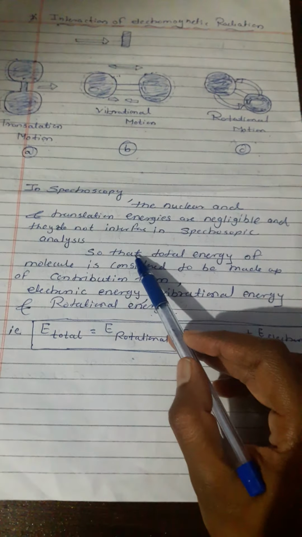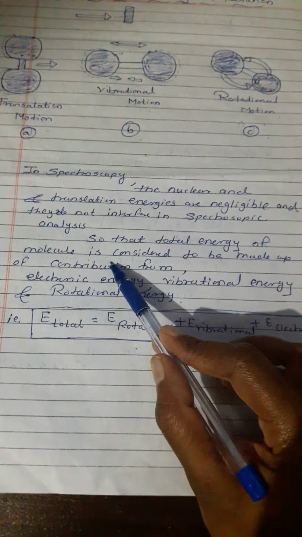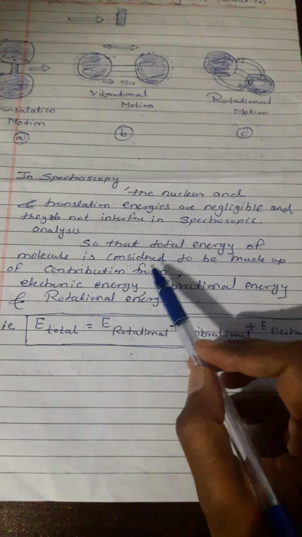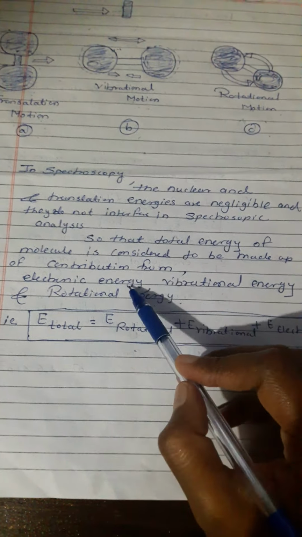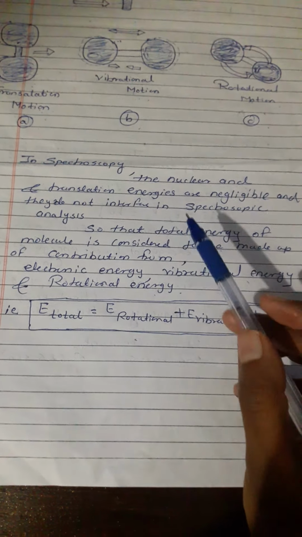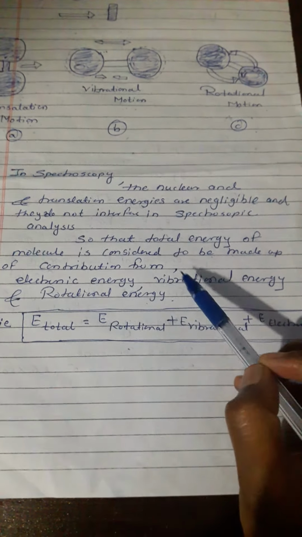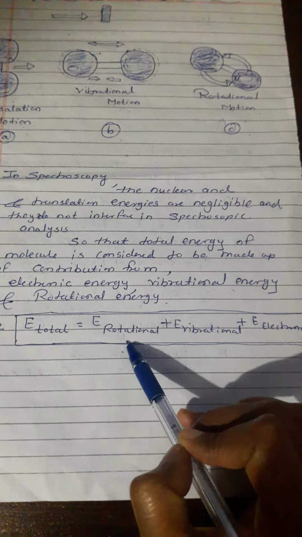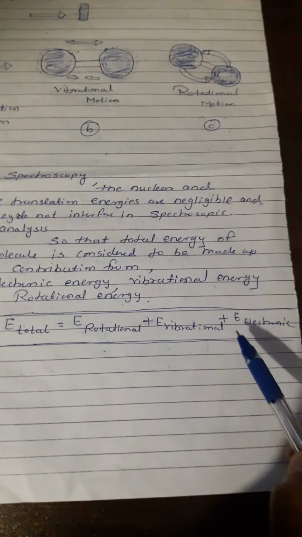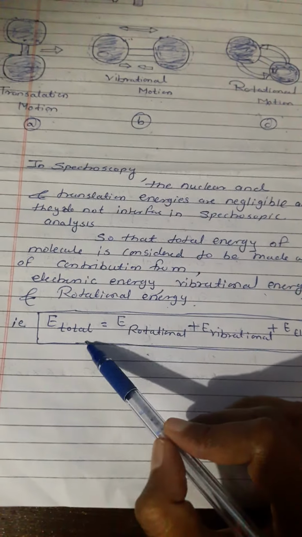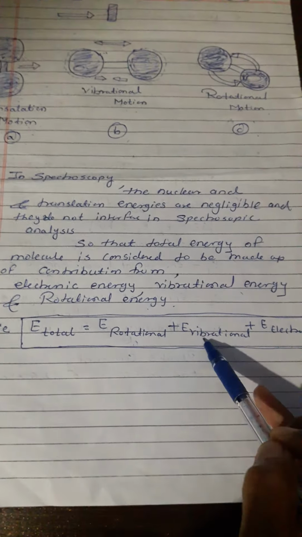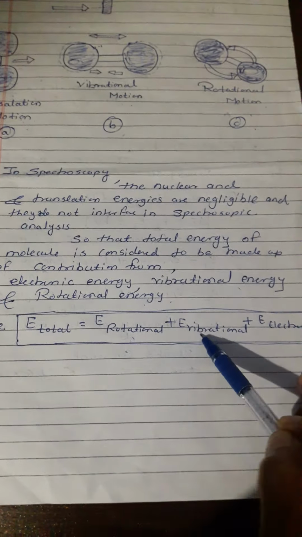a spectroscopic analysis. So the total energy of the molecule is considered to be made up of contributions from electronic energy, vibrational energy and rotational energy. That is, E total equals E rotational plus E vibrational plus E electronic.